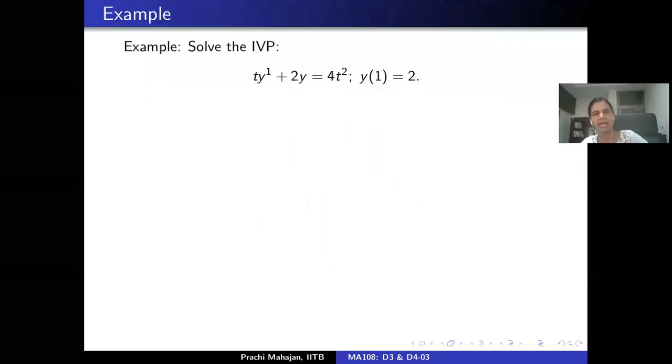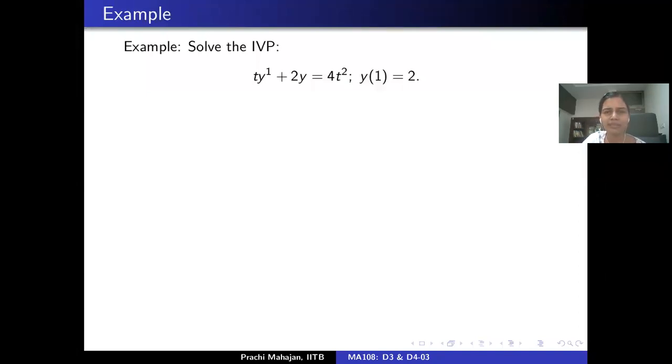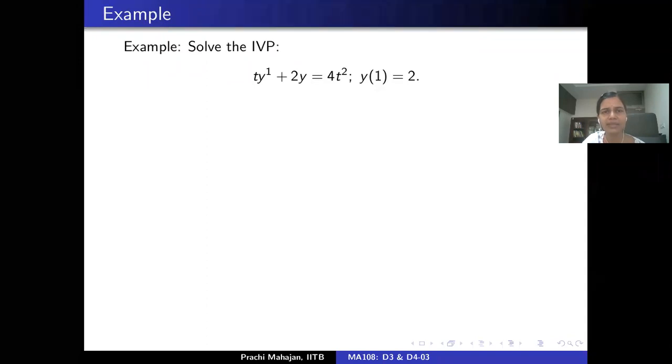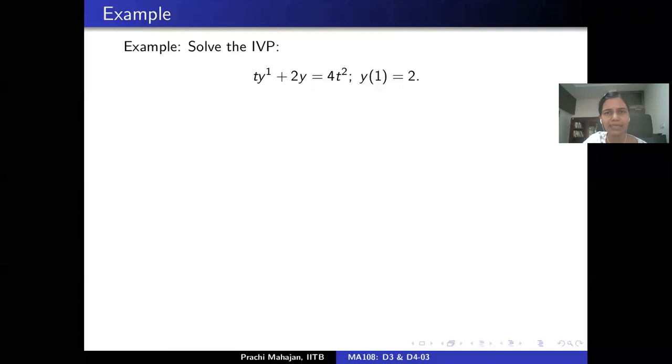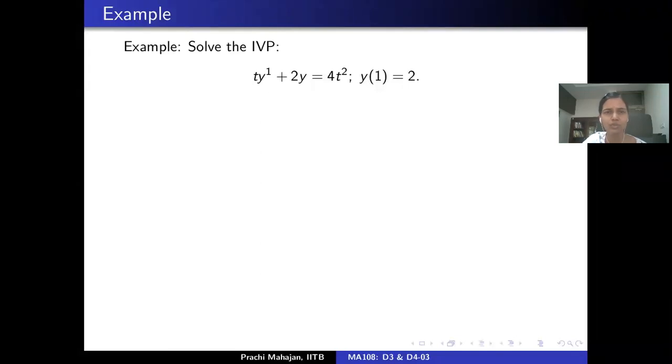So let's apply this discussion to the following initial value problem. Here we are slightly tinkering with the notation. y is the dependent variable and t is the independent variable. So I have t dy by dt plus 2y equals 4t squared, and the initial condition is that at t equal to 1, y is 2.